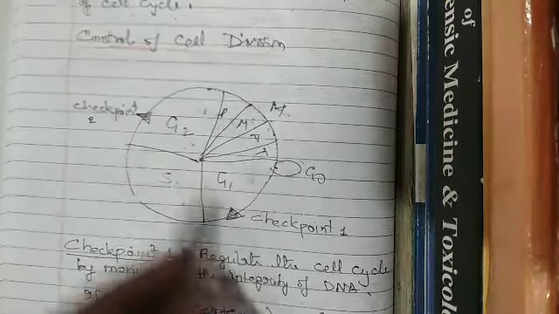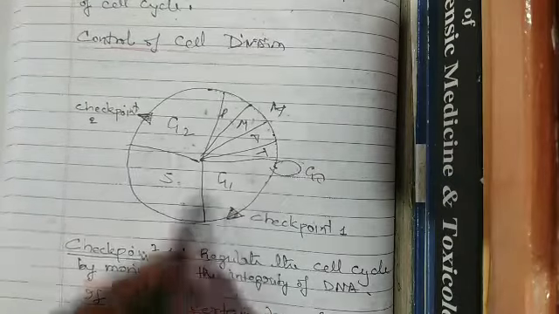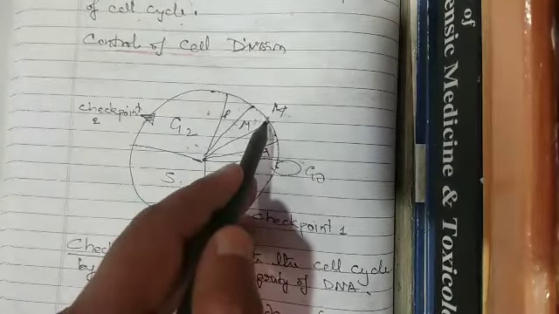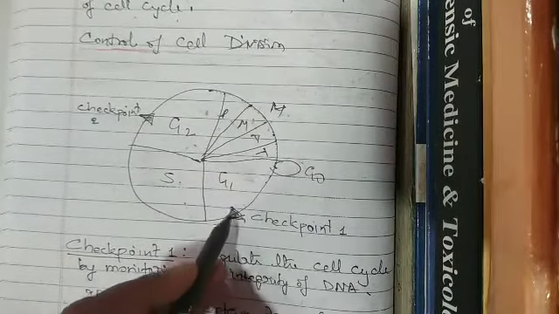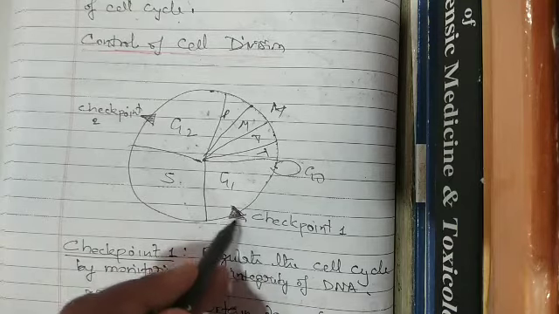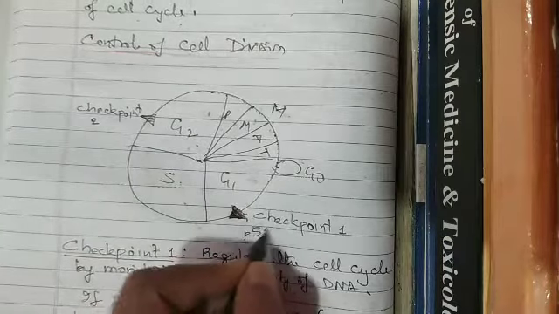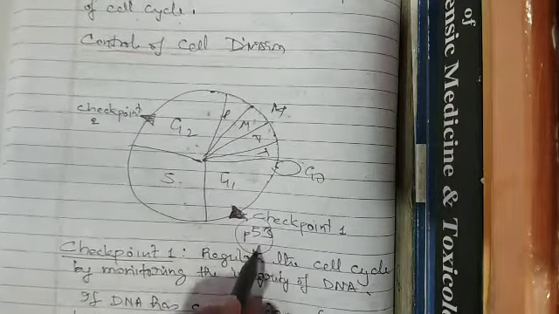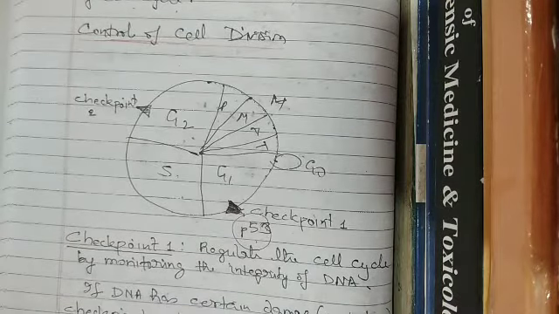So there are generally three checkpoints, one at G1 phase, one in G2 and one during the M phase. What is checkpoint? Checkpoint is not any point or anything, but it is a regulation, a protein like P53, which helps to check the integrity of DNA.